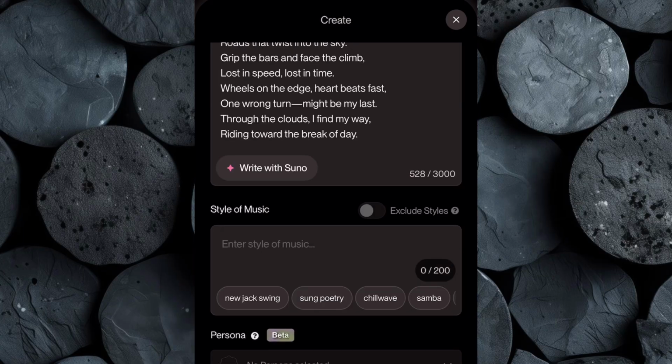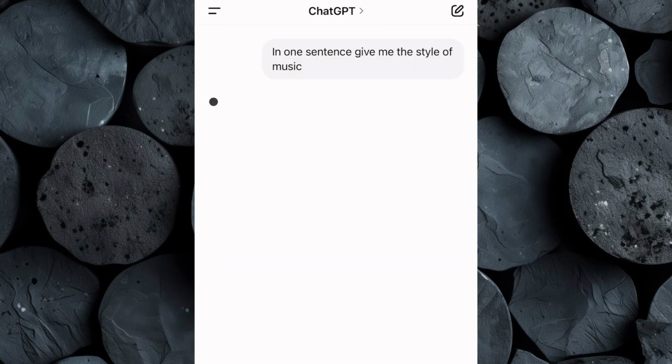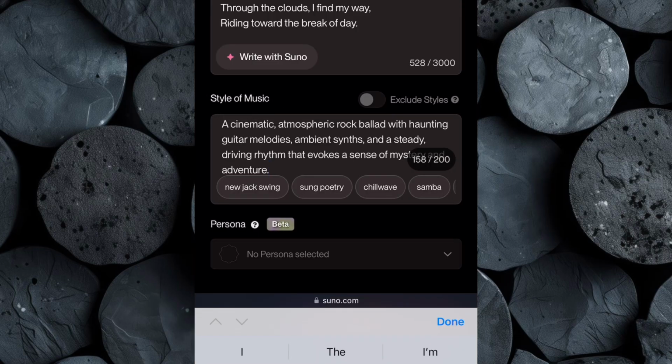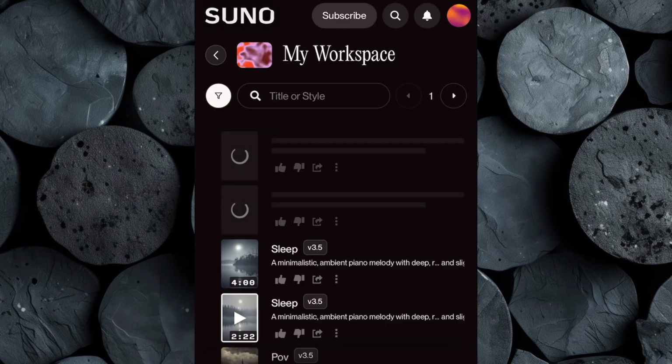Next, we need to select the right music style. Go back to ChatGPT and ask it to give you a style of music. Then click Enter, and ChatGPT will suggest the perfect style. Copy the music style it provides and return to Suno, then paste it into the style selection box. Now give your track a title, then click Create and let Suno do the rest.